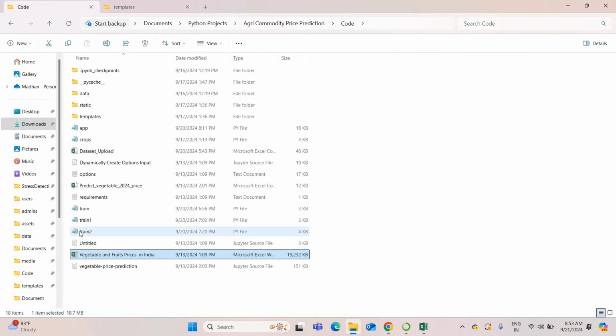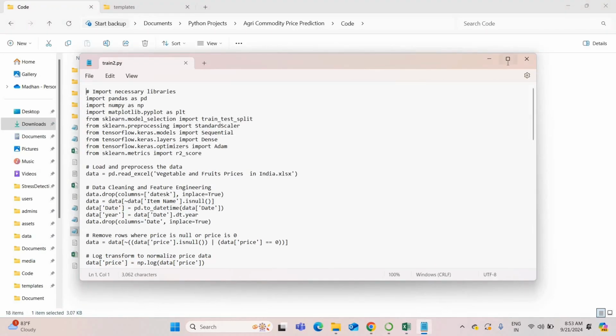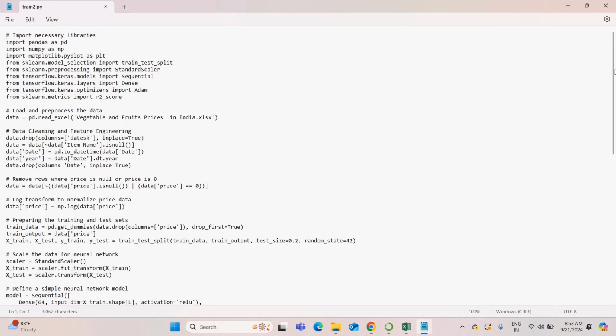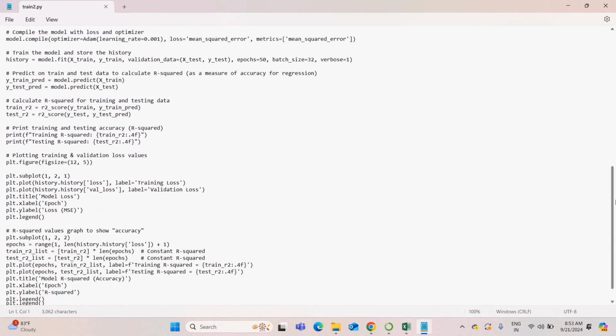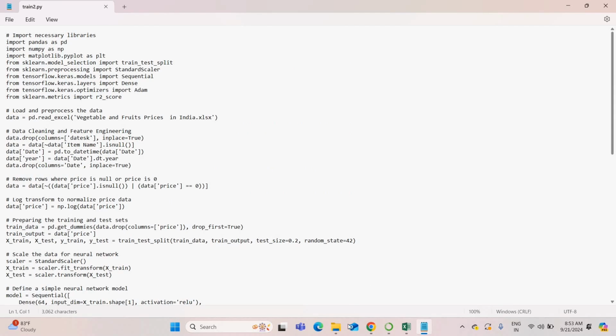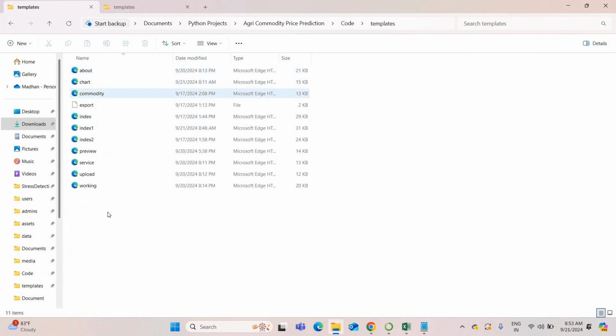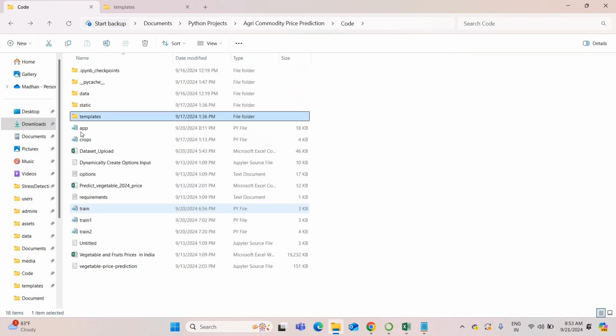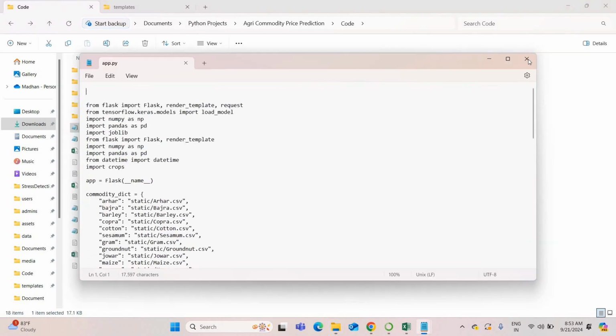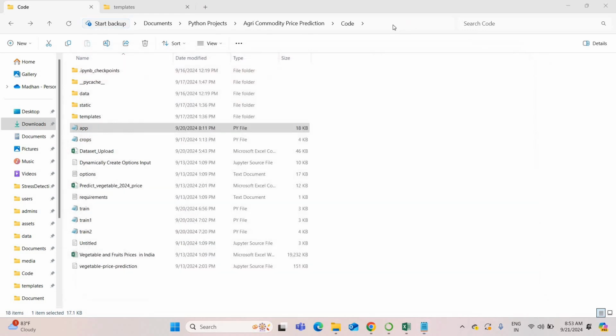You can see the training code also. Multiple training codes are combined for this project. So we have collected and shown the various training codes. We have also built a website for this project, with various website pages. This is the main code of the project. So let's directly run the project.